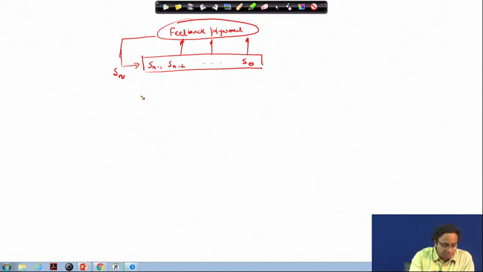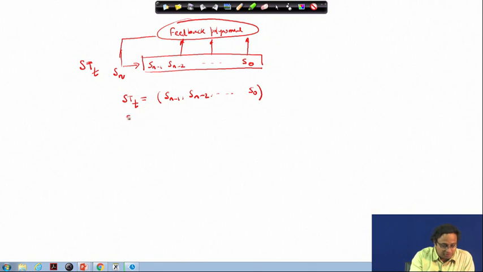Let us denote this state as ST_t, with the corresponding time instance given by the suffix t. Then ST_t is S_(n-1), S_(n-2), and so on till S_0.